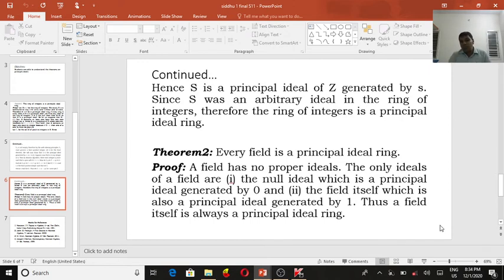Using that, every field is a principal ideal ring. We are collecting only improper or trivial ideals, 0 and the field itself. So a field itself is always a principal ideal ring.